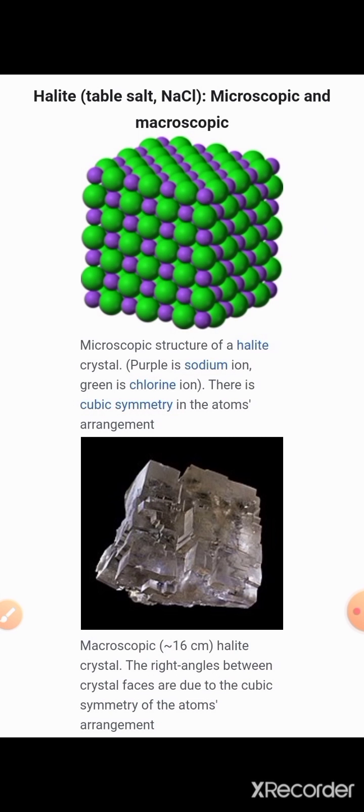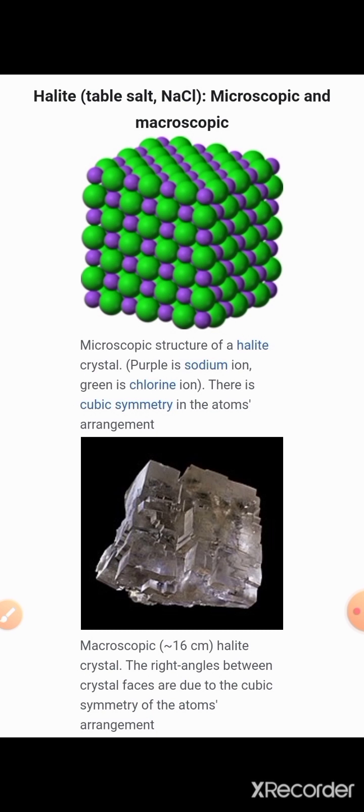You can see on the screen table salt, NaCl. Its microscopic and macroscopic structure is given. In this structure you can see that purple and green colored balls are present. Purple colored balls are sodium ions and green balls are chlorine ions.